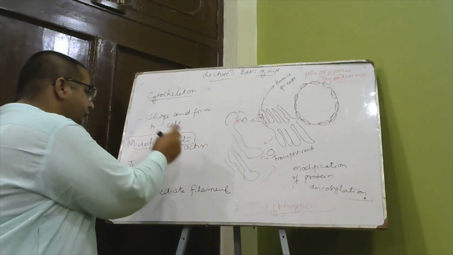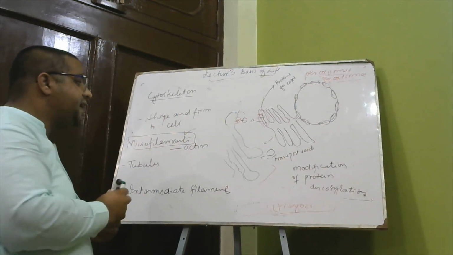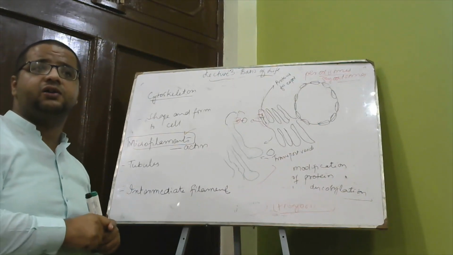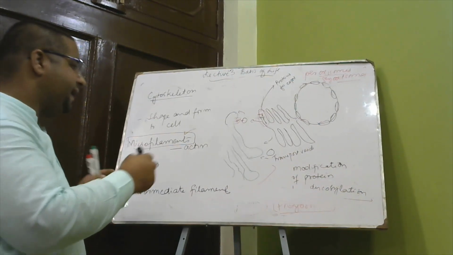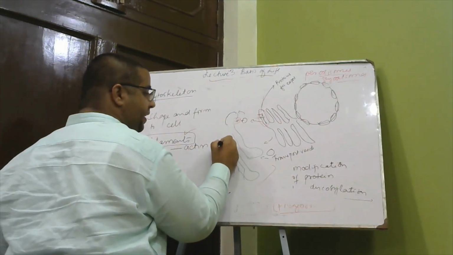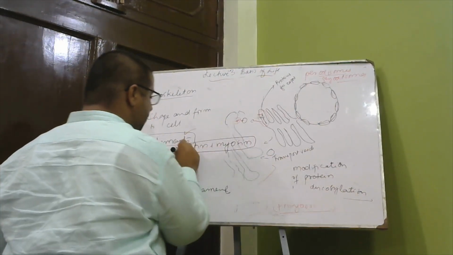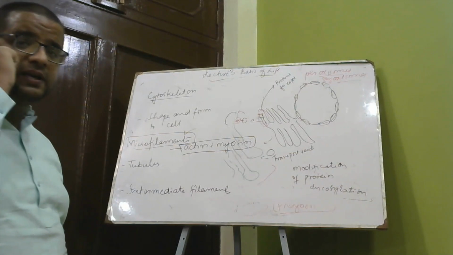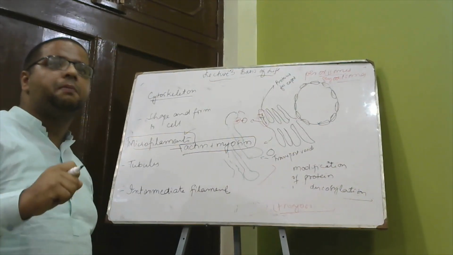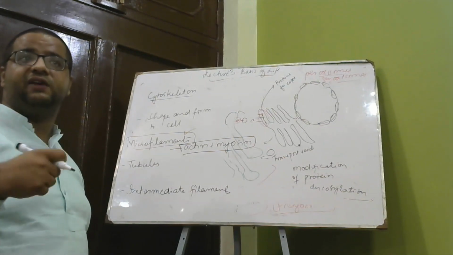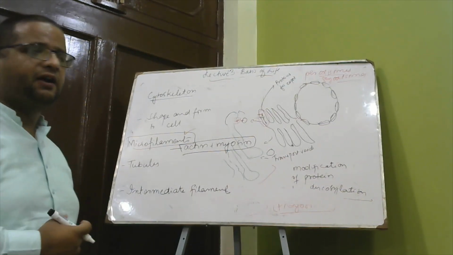Basically, microfilaments are abundant in muscle cells, where there is construction of muscle. Actin is associated with another protein called myosin, and these two proteins are involved in the contraction of muscles. We will be discussing in detail how actin and myosin are involved in the contraction of muscles when we survey the part of human physiology.